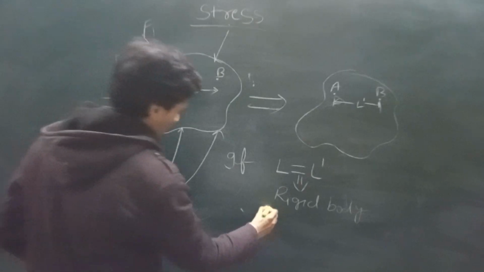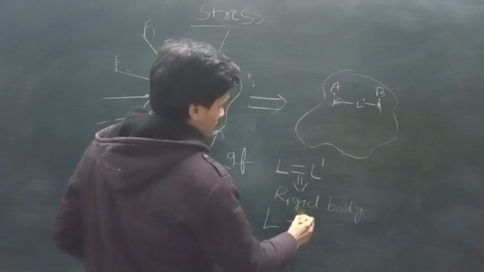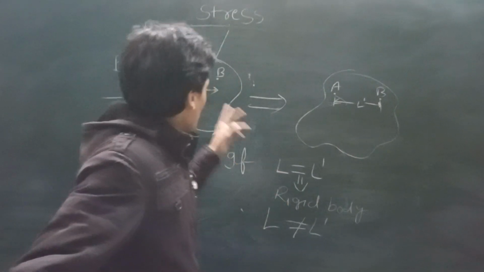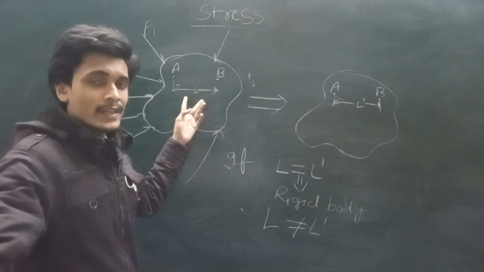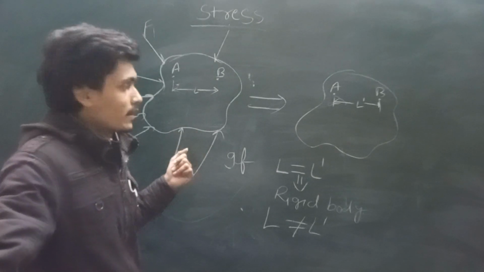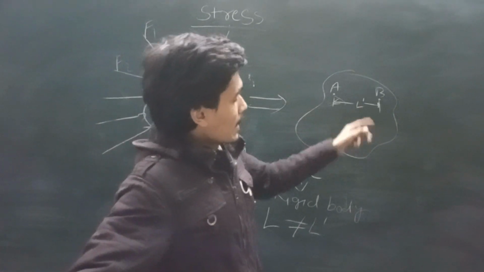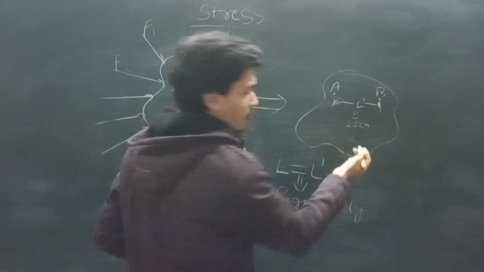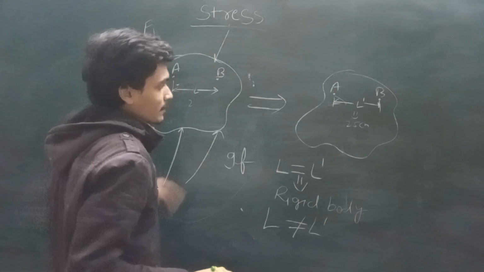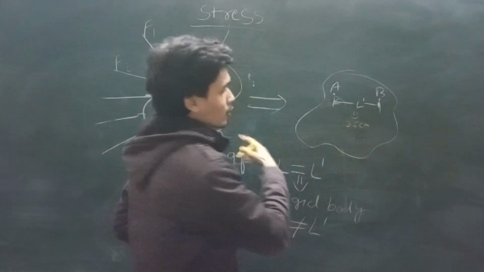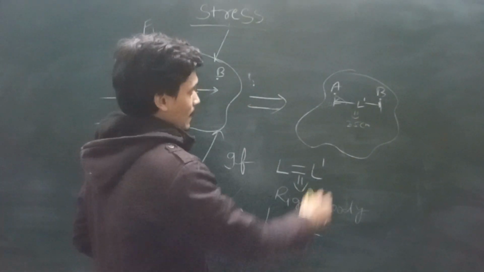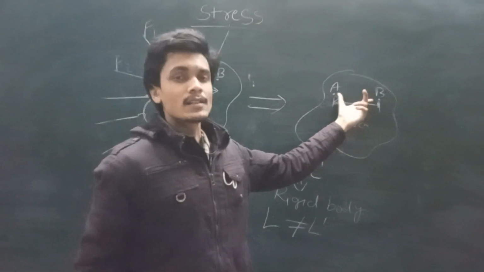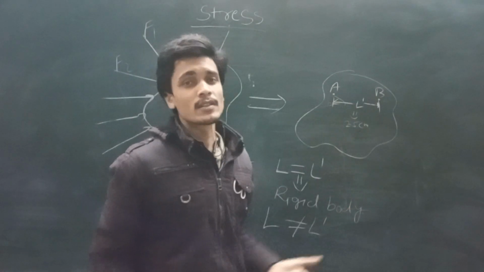If L is not equal to L, that is what is meant? That means if we consider this length is 2 centimeter, or 2 micron, 2 nanometer, and after applying the force, this body and this length becomes 2.5 centimeter, for example, and this was 2 centimeter. That means this length is changed from 2 to 2.5. Okay, that means these two particles are displaced from their original position.